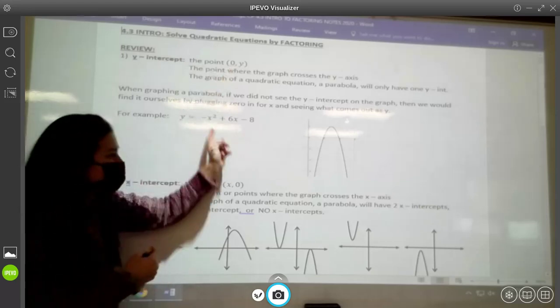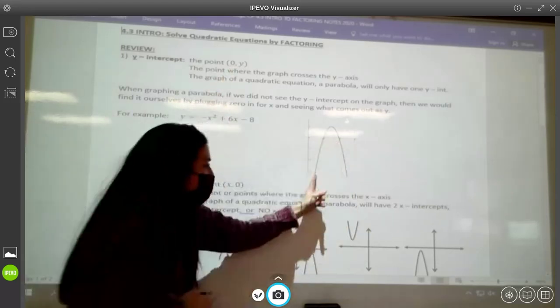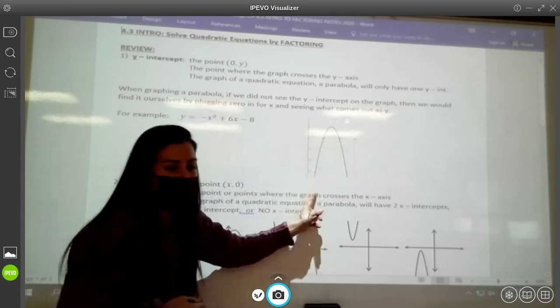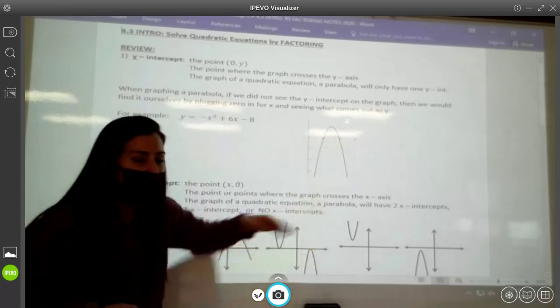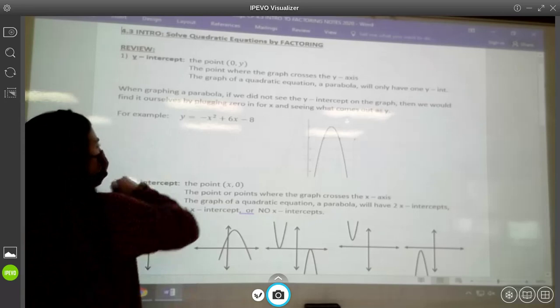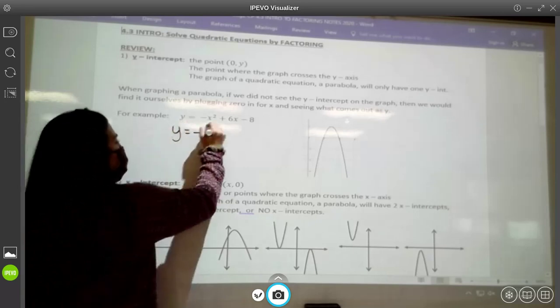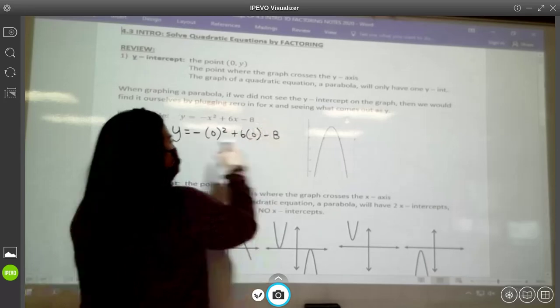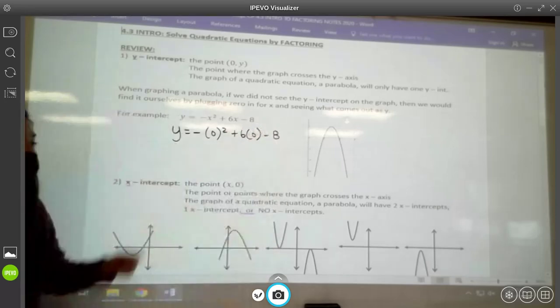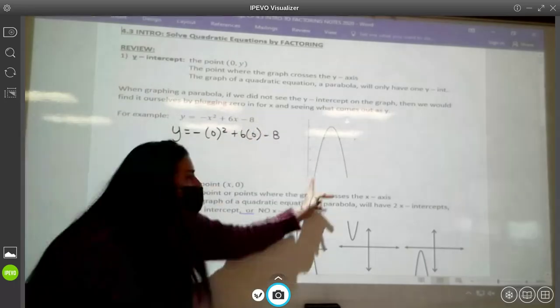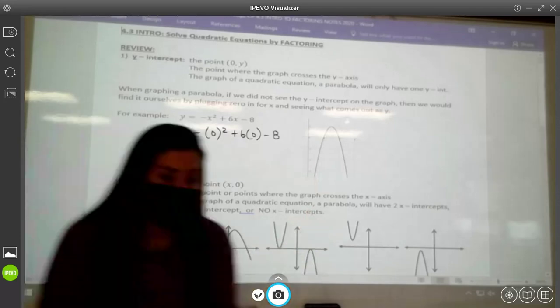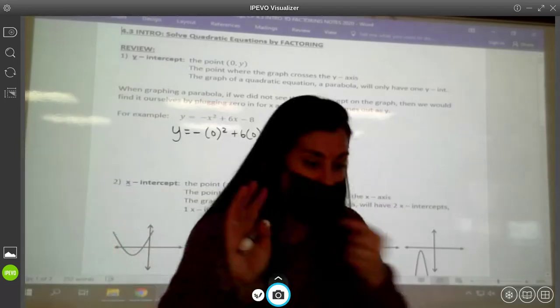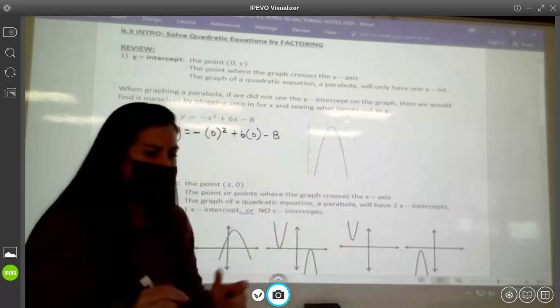Here's a quadratic equation whose graph is shown, and we do not see the y-intercept. If we were going to find this ourselves, we would plug 0 in for the x's, and we would see what number came out for y. Then that y value would be the y-intercept. That's what we did. Thumbs up if you guys remember doing that. That's how we found the y-intercept ourselves.